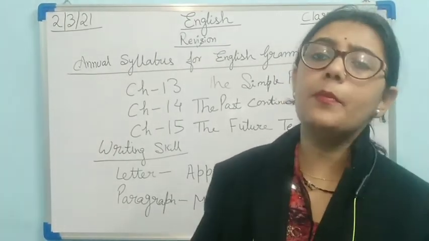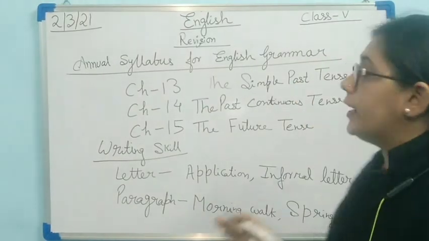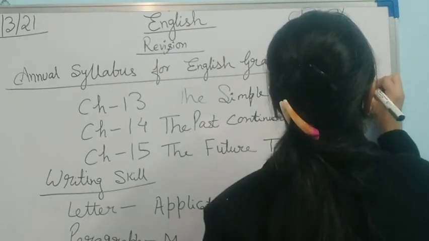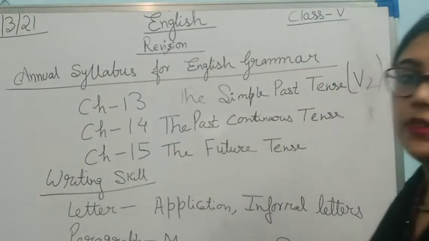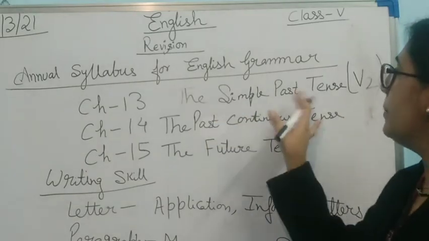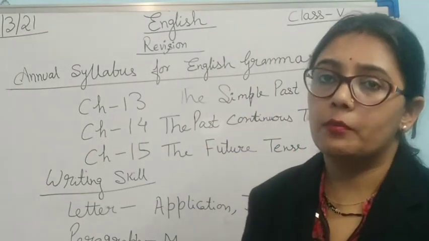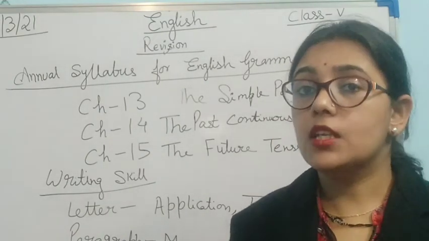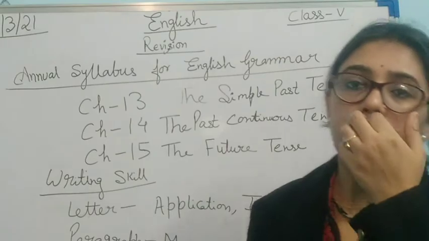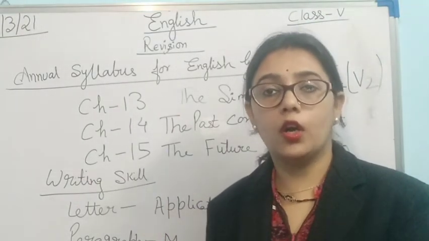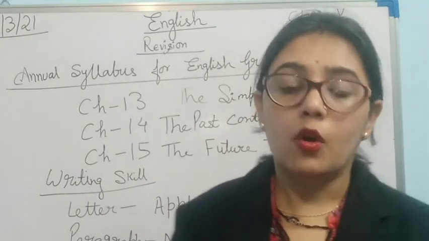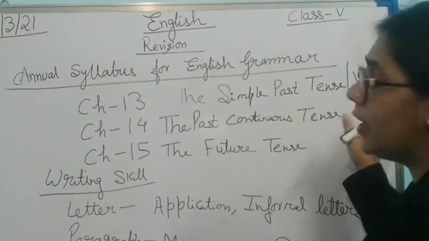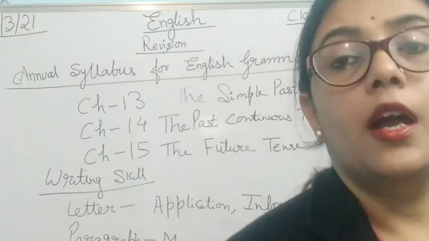Okay, so for simple past tense, we have to just remember one thing. What will be the formula for simple past tense? Verb second form. So simple past tense, verb second form, that is I went to the market. Go, went, gone. What are the 3 forms of the verb go? Go, went, gone. So I went to the market. This is very easy, you have to just remember one thing, that is verb second form. Let's move to another chapter.